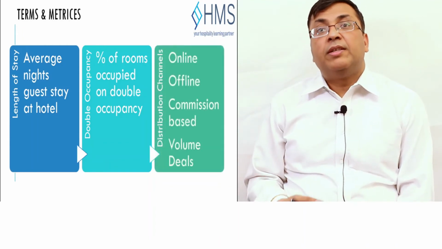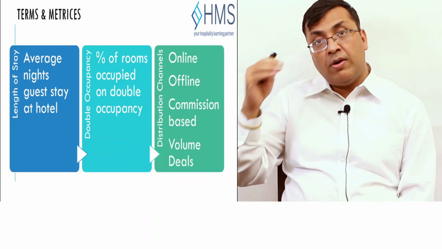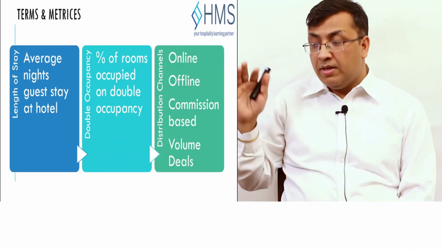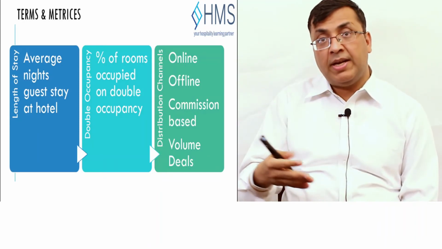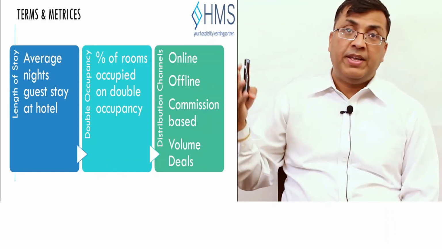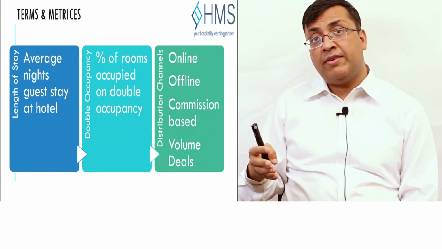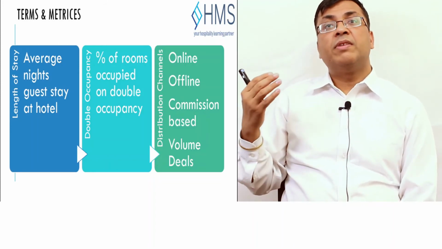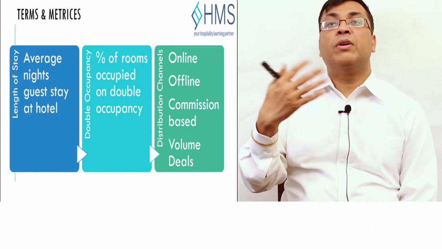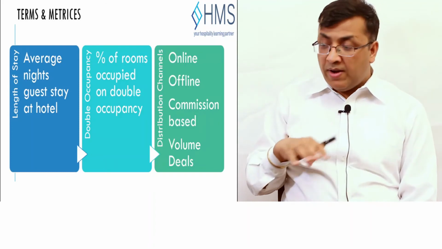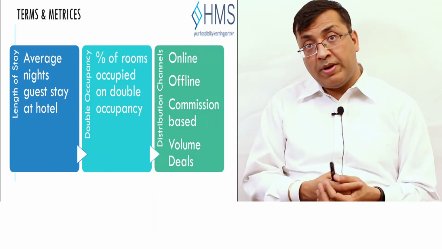Distribution channels can be online, can be offline, can be commission based, can be volume based. Online means we can sell on our own website, or through Expedia, Booking.com, Agoda, or any of the tons of online travel agents which are selling nowadays. Even some companies are selling online. Offline travel agents are now going online. Then you have offline travel agents, governments, and corporate companies.